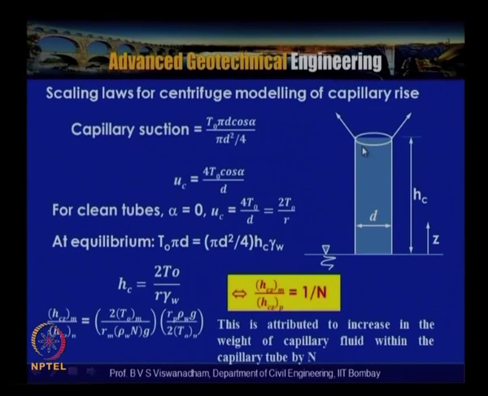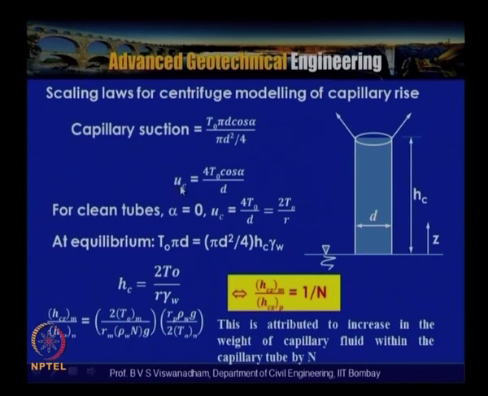But this alpha is equal to 0 if it is a clean tube, and if it is a contaminated tube, then alpha is not equal to 0. So for clean tubes alpha is equal to 0. Here we can write that the capillarity suction is T naught into pi d cos alpha, and this component is divided by the area, which is pi d square by 4, to give the capillarity suction.